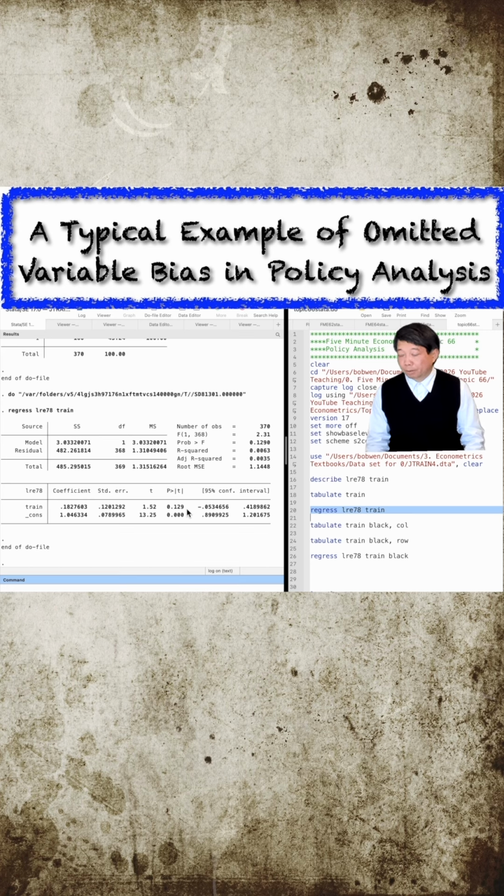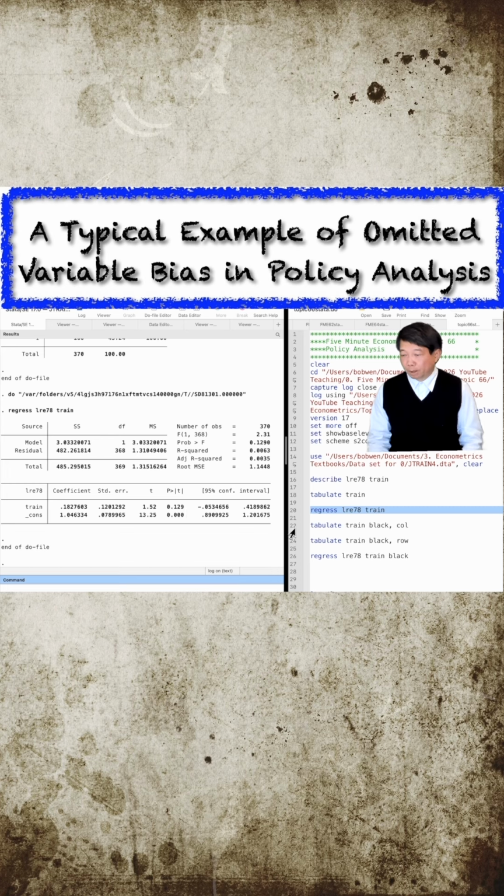This indicates that the effect of job training on earnings is not statistically significant at any conventional level below 12%. At first glance, one might conclude that there is no causal relationship between job training and earnings. However, a close look at the racial composition of workers who received job training reveals a different story.